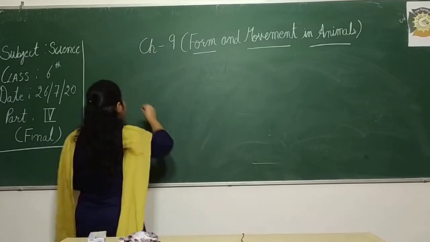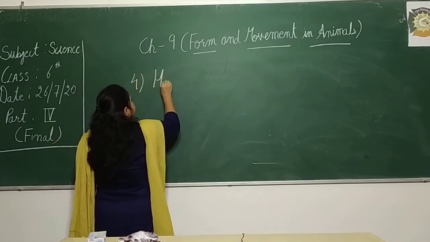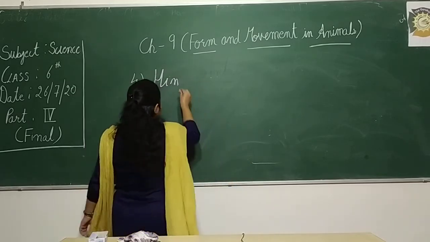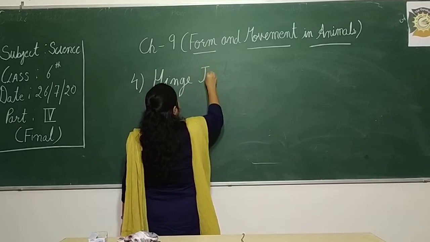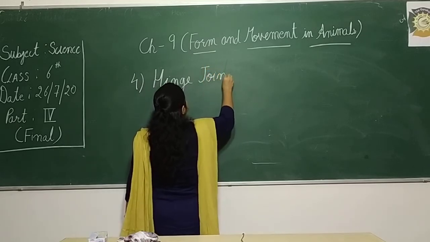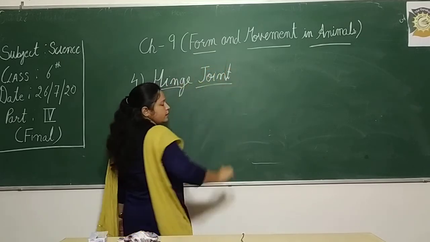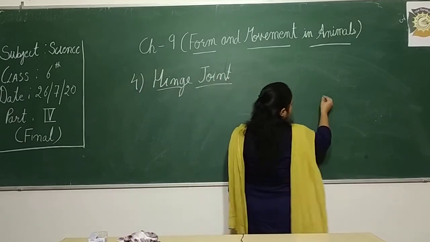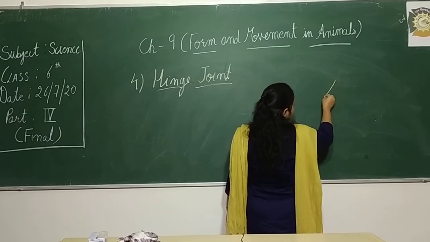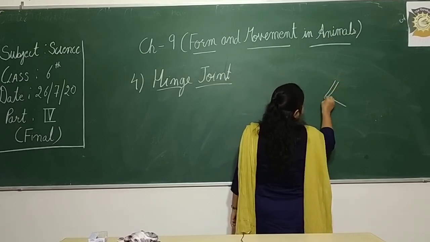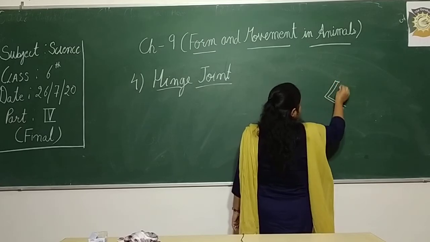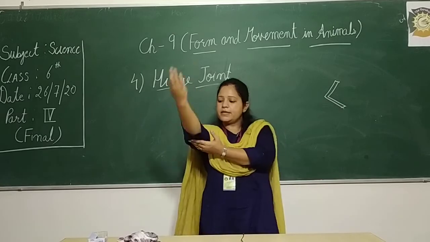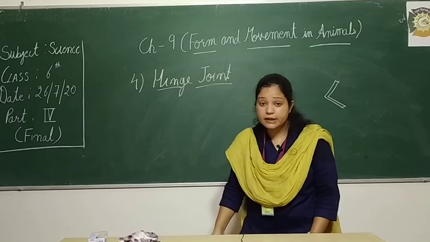Fourth one is hinge joint. Now where it is, it can show the one side movement. Okay, for example, if I am talking, it is like this. One side movement is there. Okay, like this. So it can be moved like this. ये move करता है. It can be present here. Okay, it can be present in our knee.